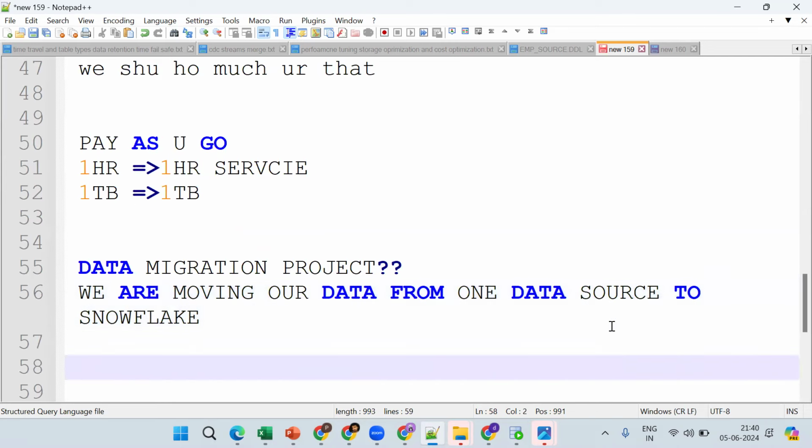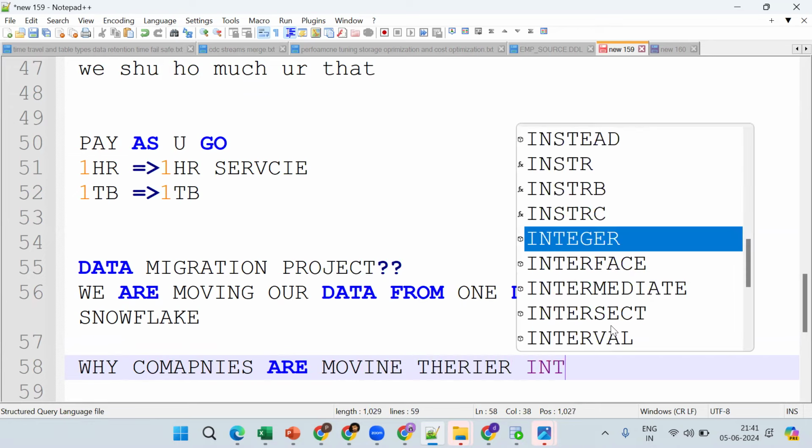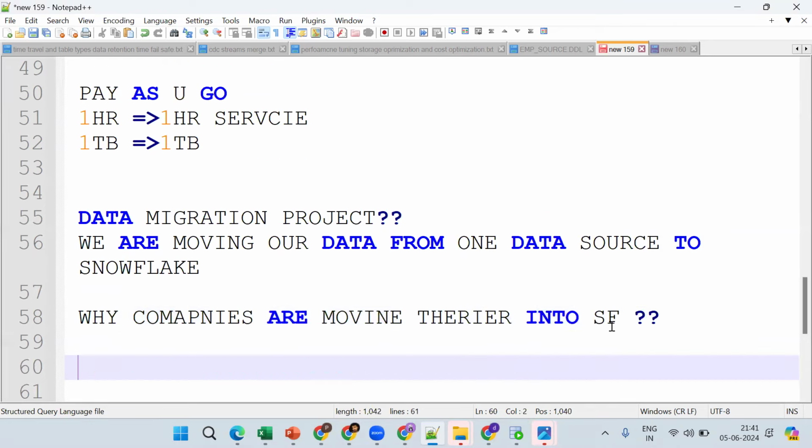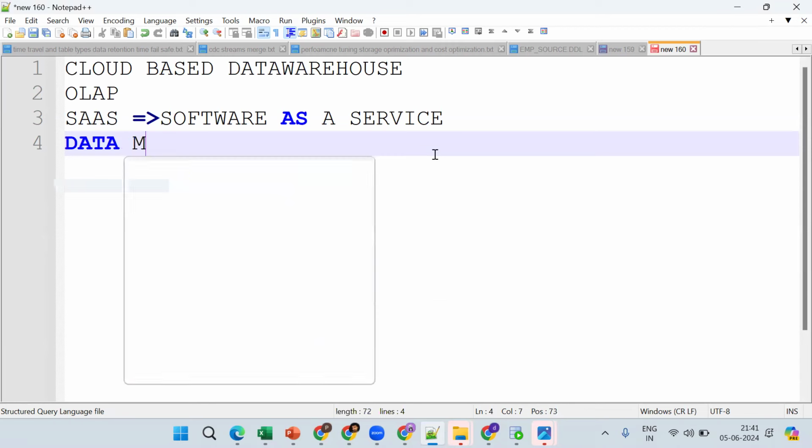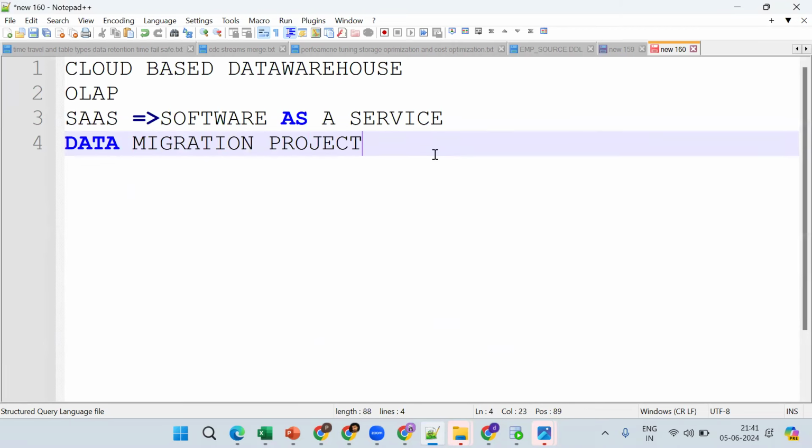Now, why are companies moving their data into Snowflake? Can anybody tell us the reason? Snowflake is mainly for data migration projects. You should prepare like this. Now tell me, why are companies moving their on-premises data to Snowflake? What's the reason? Anybody?